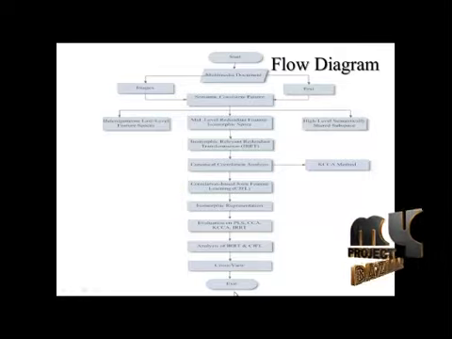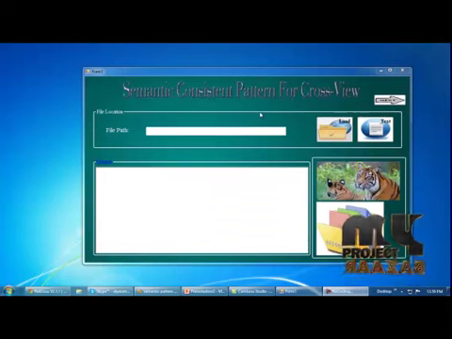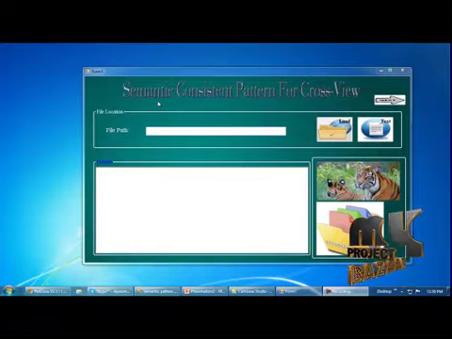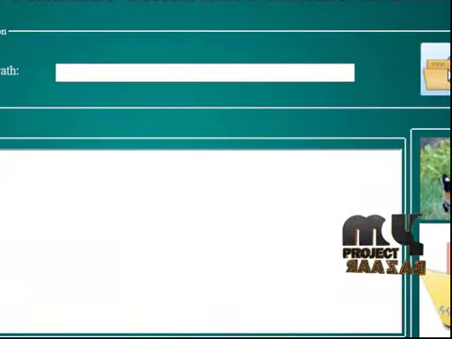Next, we stop the process. Now I am going to run the process. This is the first form of semantic consistent pattern for cross-view data. Here I am going to load the data set. So click on the load button.